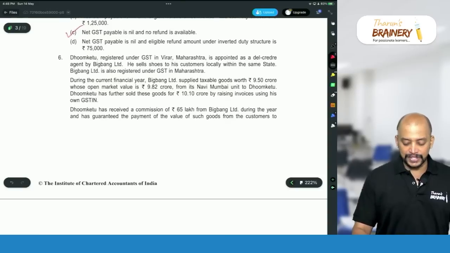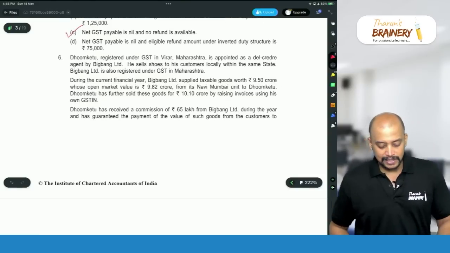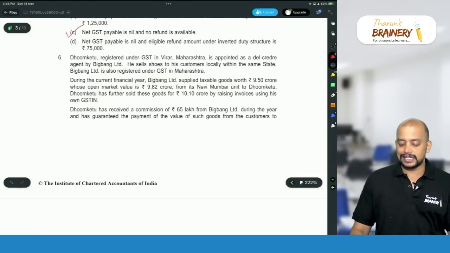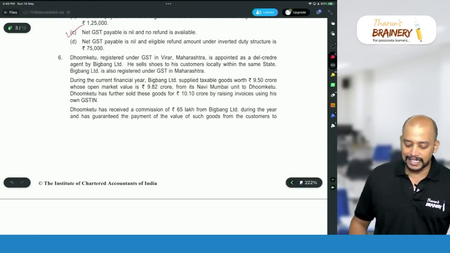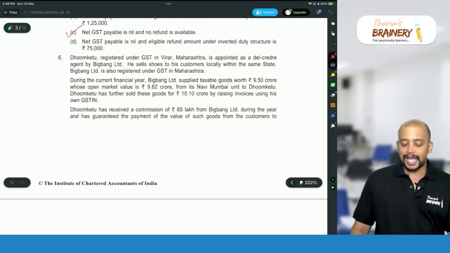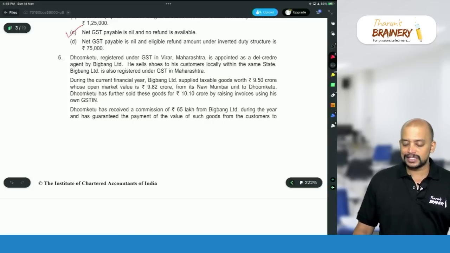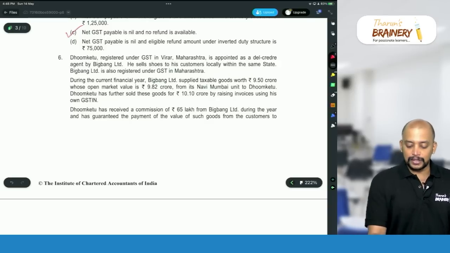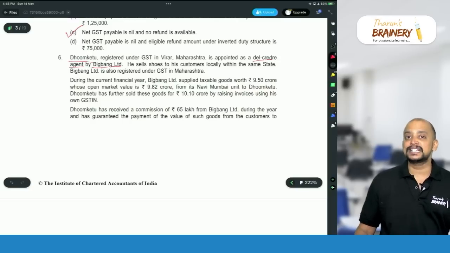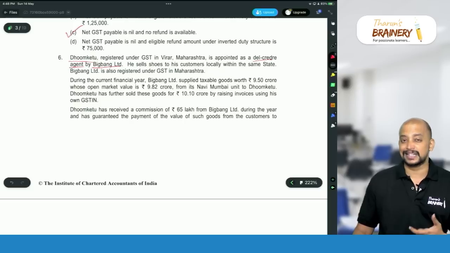Case scenario MCQs. Then question number 6. Dhumketu, registered under GST in Virar, Maharashtra, is appointed as a del credere agent by Big Bang Limited. He sells shoes to his customers locally within the same state. Big Bang Limited is also registered under GST in Maharashtra. So Dhumketu is appointed as a del credere agent by Big Bang Limited. So Big Bang Limited is the supplier and Dhumketu is the recipient, that is, the agent.